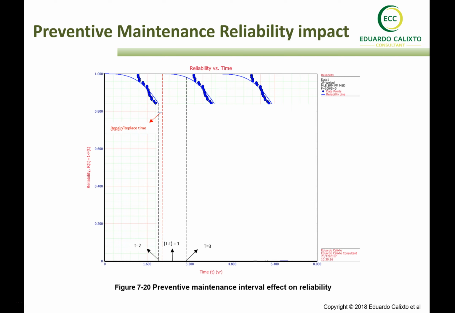And then you go further and further, as long as you are able to establish the state as good as new, your reliability will always be reestablished at 100%. And during the specific period of time, it will always be the same because you will establish as good as new. I'm not saying that you will always be able to restore the state as good as new.